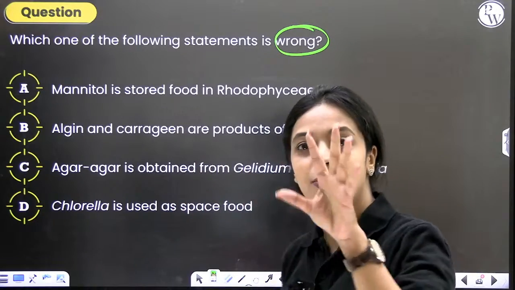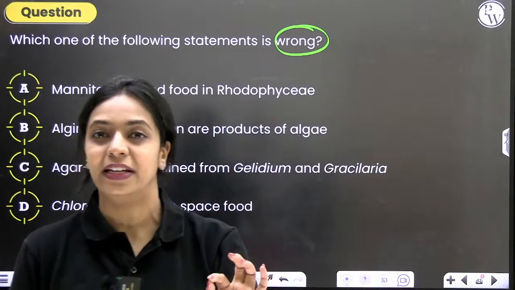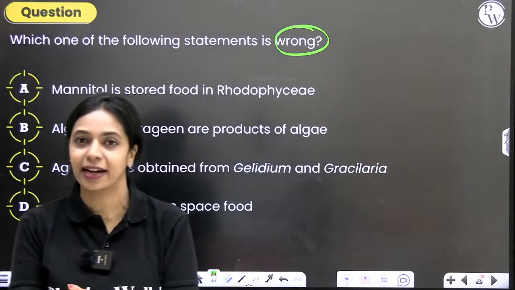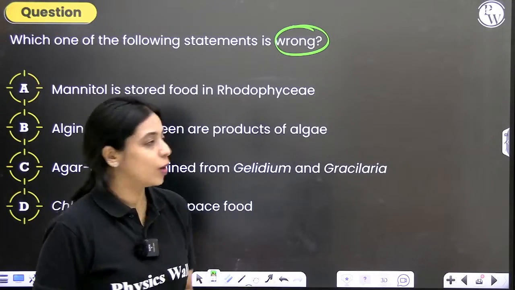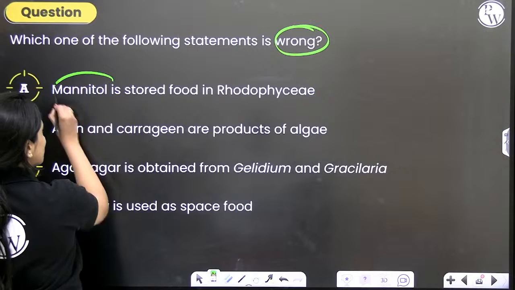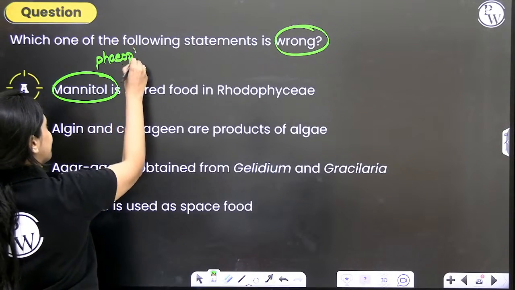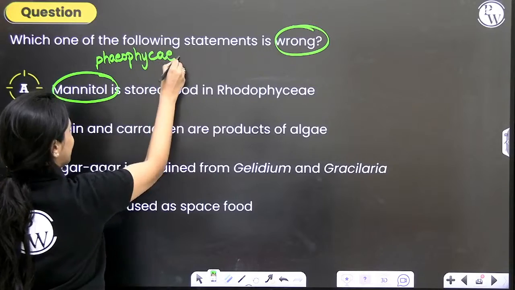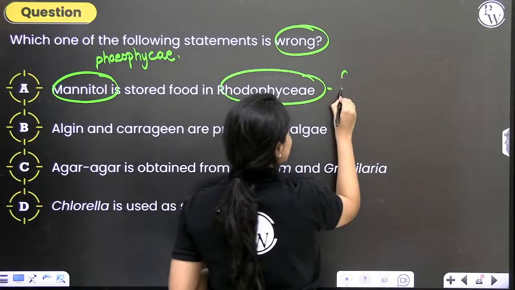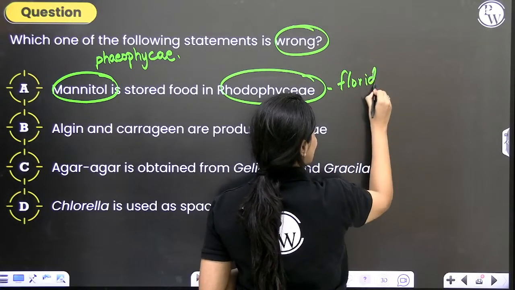So, every time you answer such questions, wherever you find the incorrect statement, try to make it correct. That way you're getting another revision. Okay. So, mannitol is not the stored food in Rhodophyceae. It is the stored food in Phaeophyceae. In Rhodophyceae, it is Floridean starch.